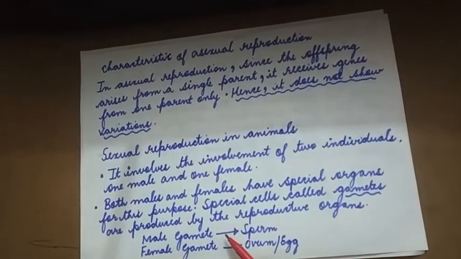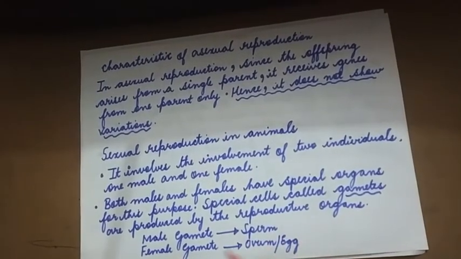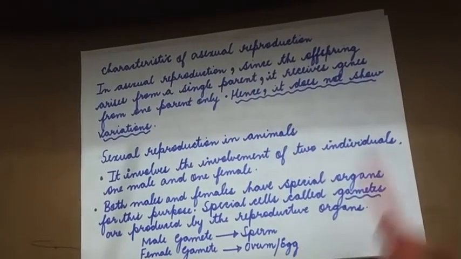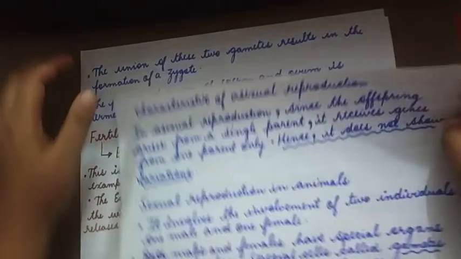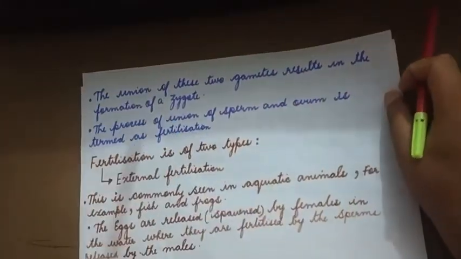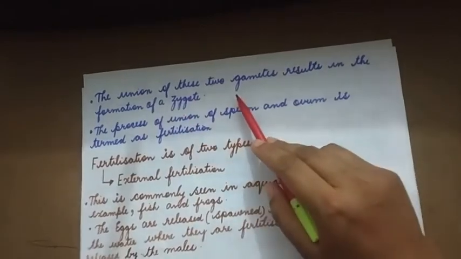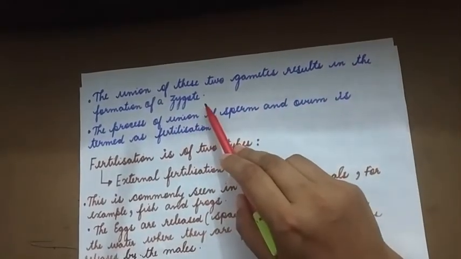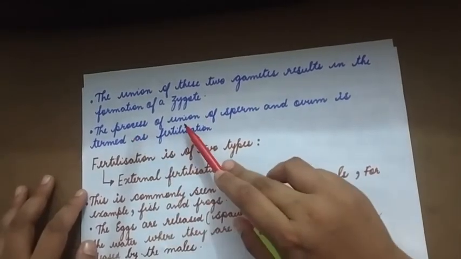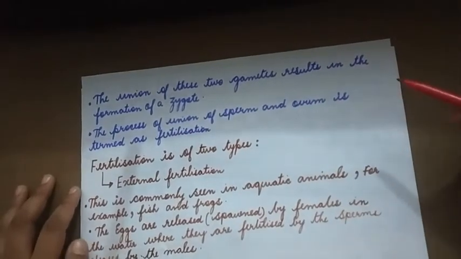The male gamete is known as sperm, whereas the female gamete is known as ovum or egg. The union of these two gametes results in the formation of a zygote. The process of union of sperm and ovum is termed fertilization.